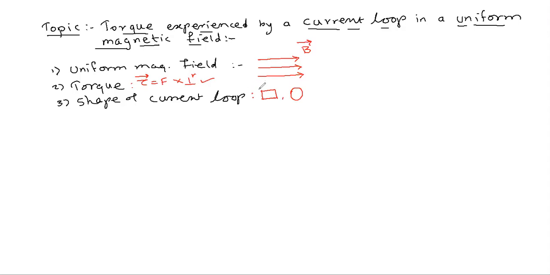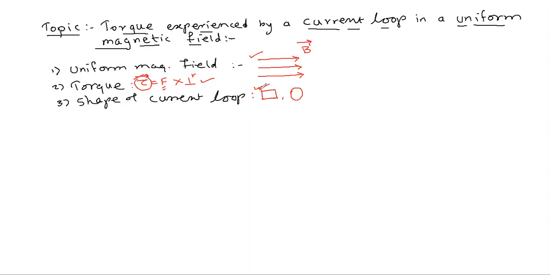Now we will take a rectangular current loop in a uniform magnetic field. The definition of torque is force into perpendicular distance. The perpendicular distance is the distance between the two forces acting on this particular loop.